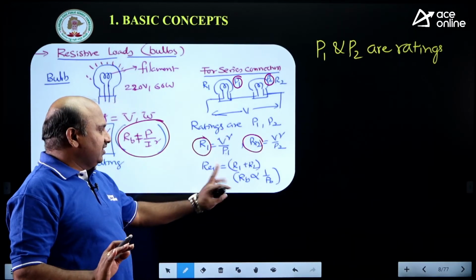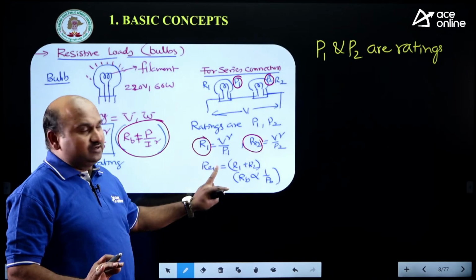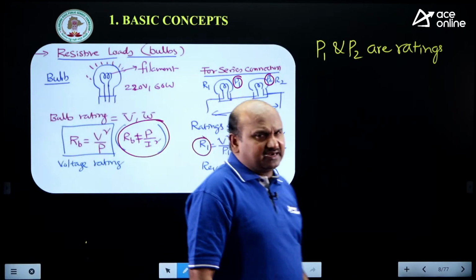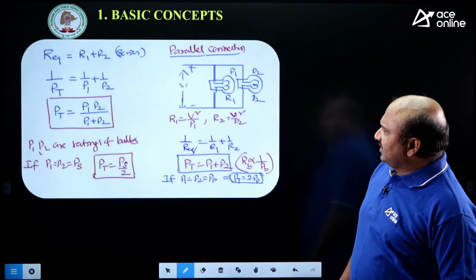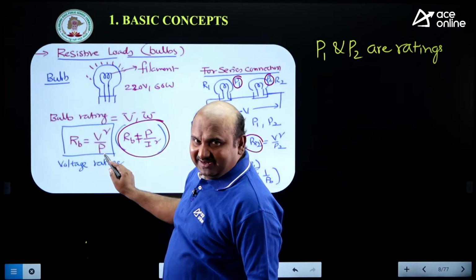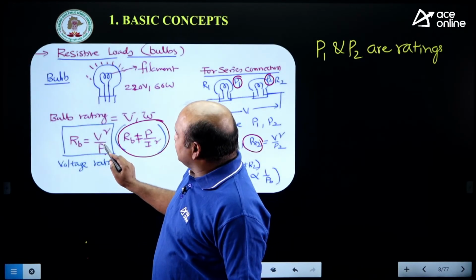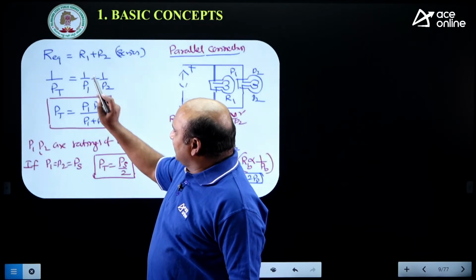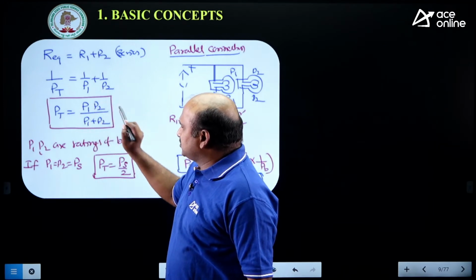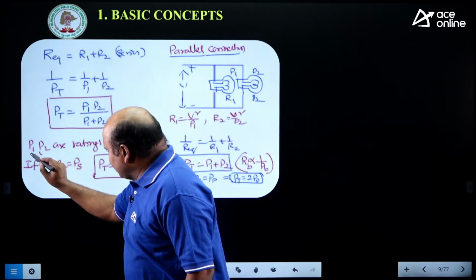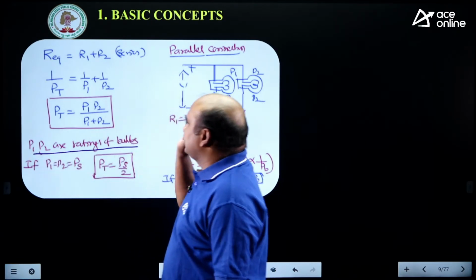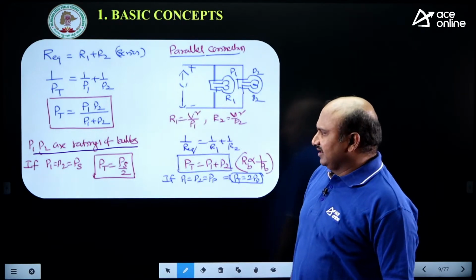Once you obtain the R1 and R2 values, the total resistance is R1 plus R2, because both are connected in series. If both are connected in series, the resistance of the bulb is inversely proportional to power. That's why 1 by Pt is equal to 1 by P1 plus 1 by P2, so Pt is equal to P1 P2 by P1 plus P2, where P1 and P2 are the ratings of the bulbs. This is very important: the rating of the bulbs.